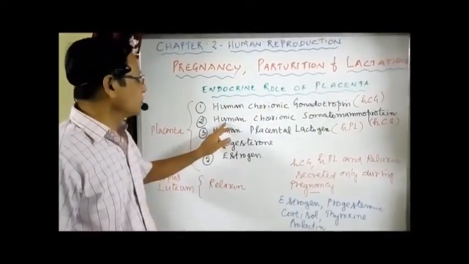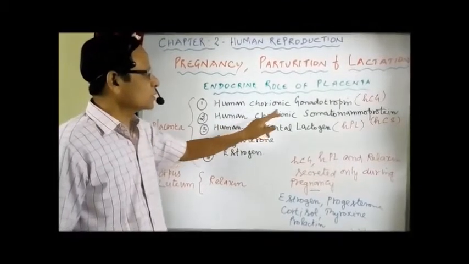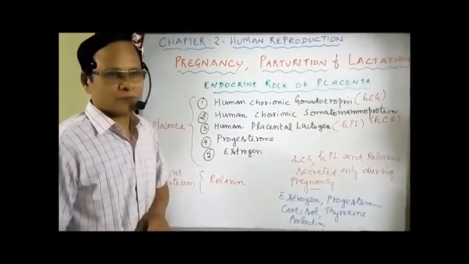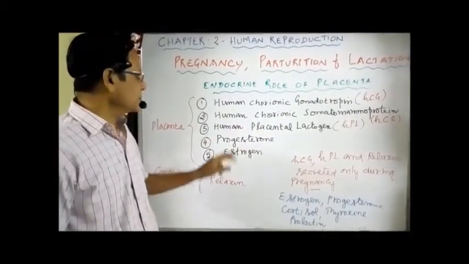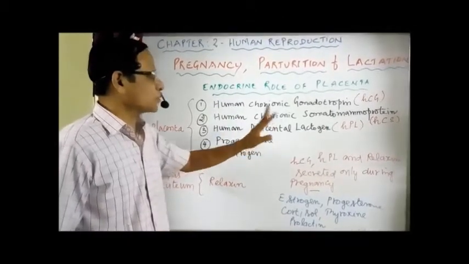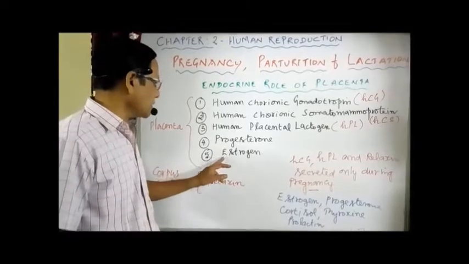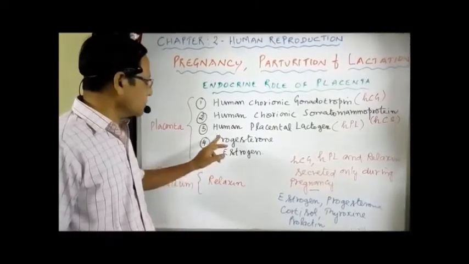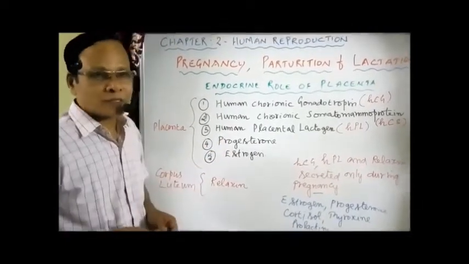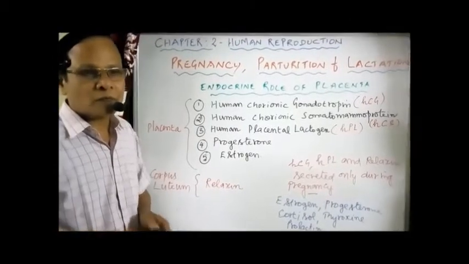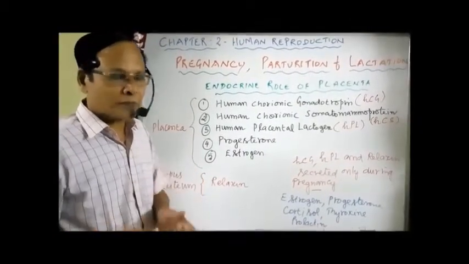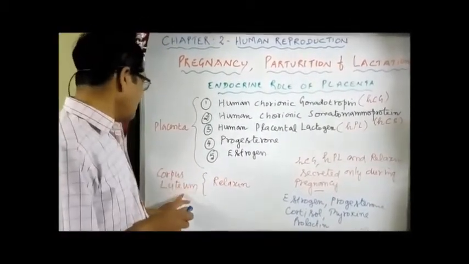The second hormone, human chorionic somatomammotropin, HCS. The third one, human placental lactogen. The fourth one, progesterone, and the last one, estrogen. So progesterone is otherwise called the pregnancy hormone. That's a major hormone responsible for maintaining the pregnancy, secreted by the corpus luteum.